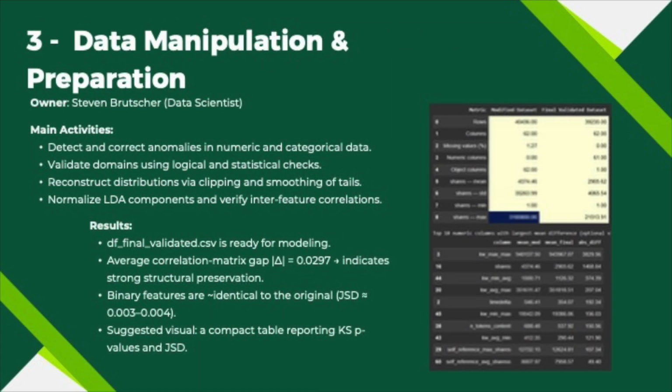We started with severe corruption: wrong types, mixed strings, impossible probabilities, even a fake column. Our notebook 1. coerces every numeric column, 2. applies 20 domain rules: probabilities in [0, 1], polarities in [-1, 1], weekday exclusivity, LDA rows that sum to 1, 3. clips outliers with mu plus or minus 3 sigma from the original reference, 4. verifies integrity. The final correlation matrix gap is only 0.0297, so structure is preserved. Output file df_final_validated.csv is the single source of truth for modeling.